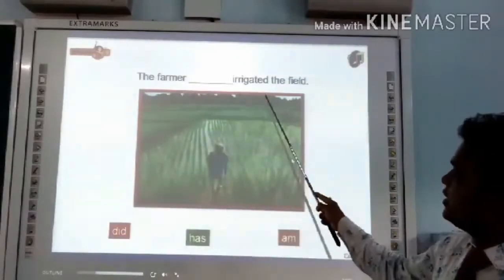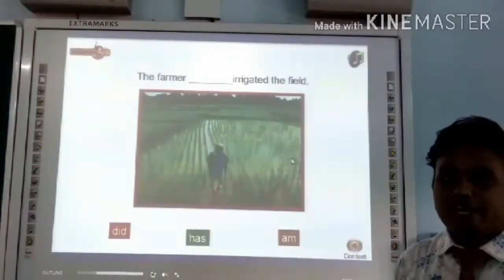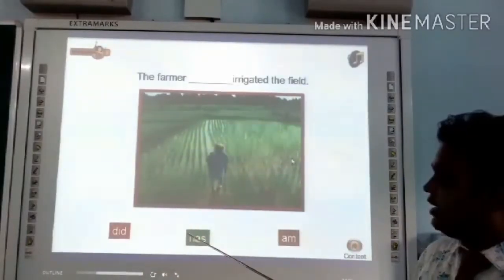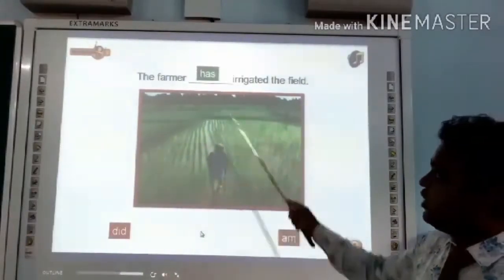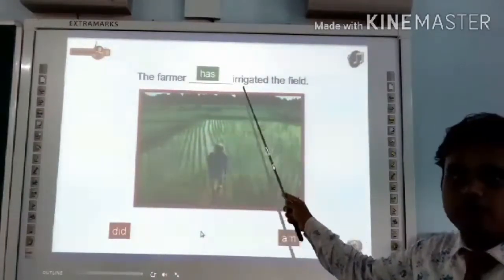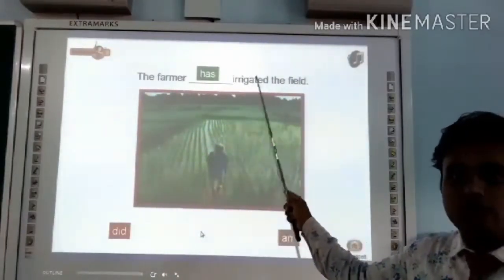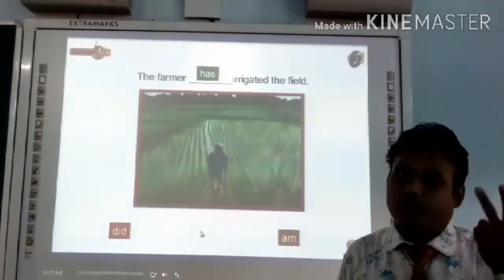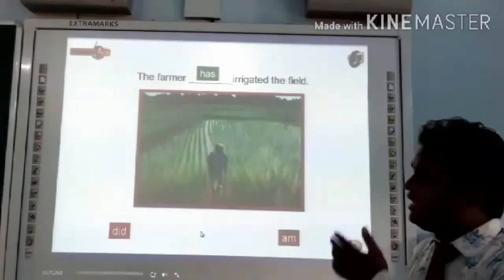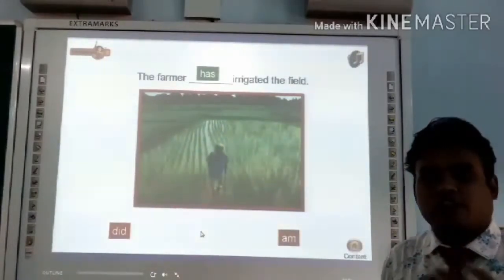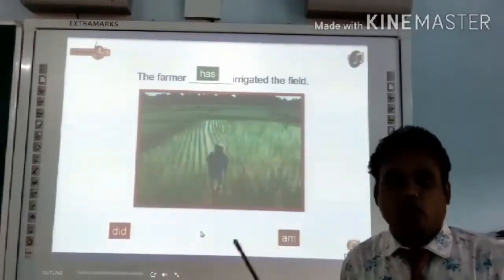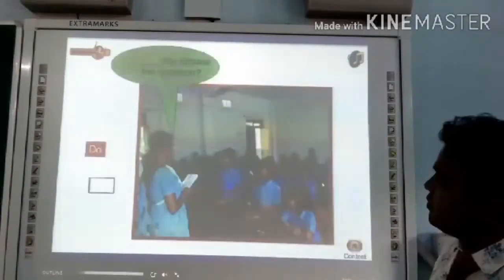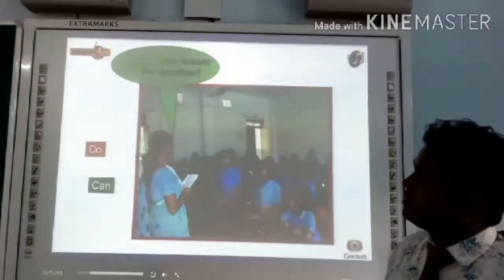The farmer irrigated the field. That means an action is performed here. We must choose a helping verb. Let's choose has. So has is the helping verb for irrigated, which is the main verb. In this video, we are focusing on two things: helping verb and main verb. So in these examples, we just need to focus on finding the helping verb and the main verb. That's all. So you answer the question.